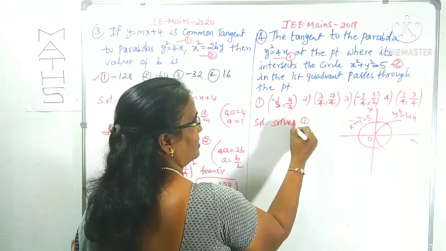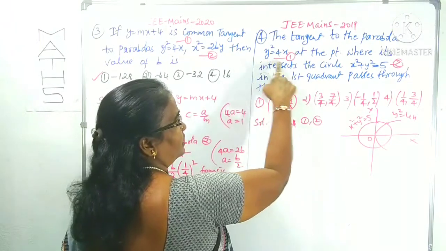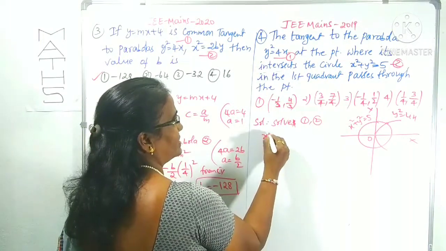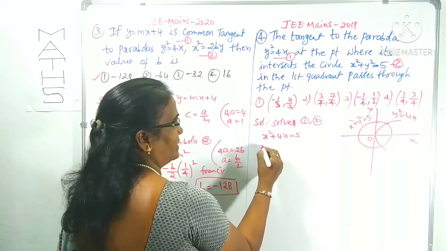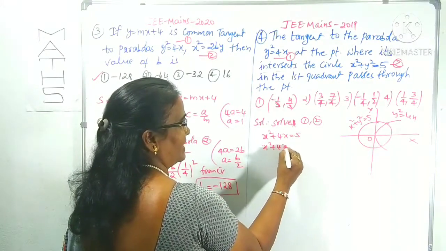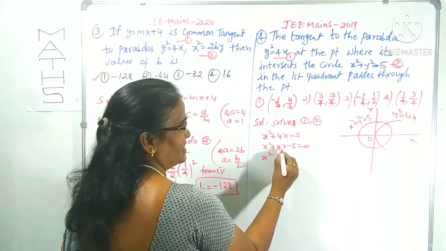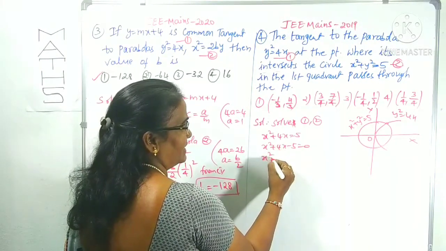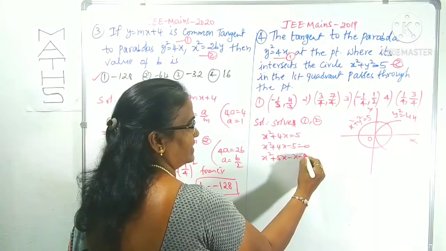You know y square is equal to 4x; substitute here. x square plus 4x is equal to 5. We can rewrite it as x square plus 4x minus 5 equals 0. Then we can factorize it. 4x is there; here I am writing 5 times 1 is 5, that is 5x minus x, so x square plus 5x minus x minus 5 is equal to 0.